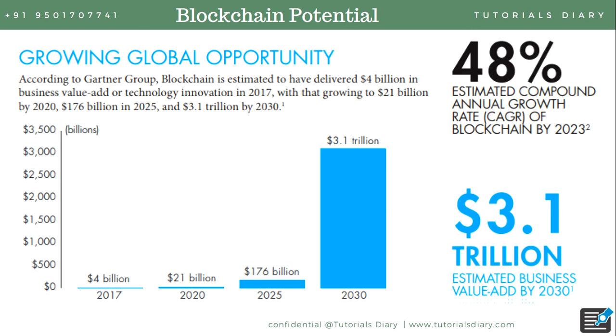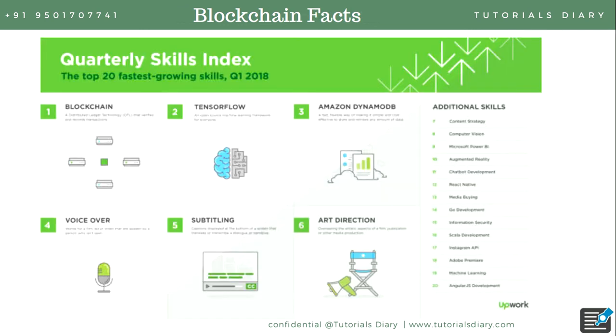And by 2030, if you see, the value is $3.1 trillion, which is immense. So you can see the potential of blockchain. This is going to be the future of the IT industry and of business. This figure says $3.1 trillion by 2030, so this is going to grow by any means in the future.